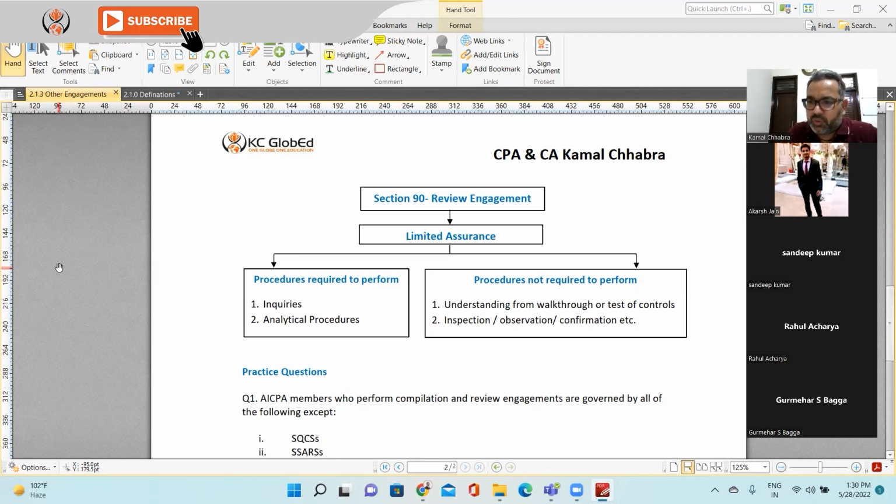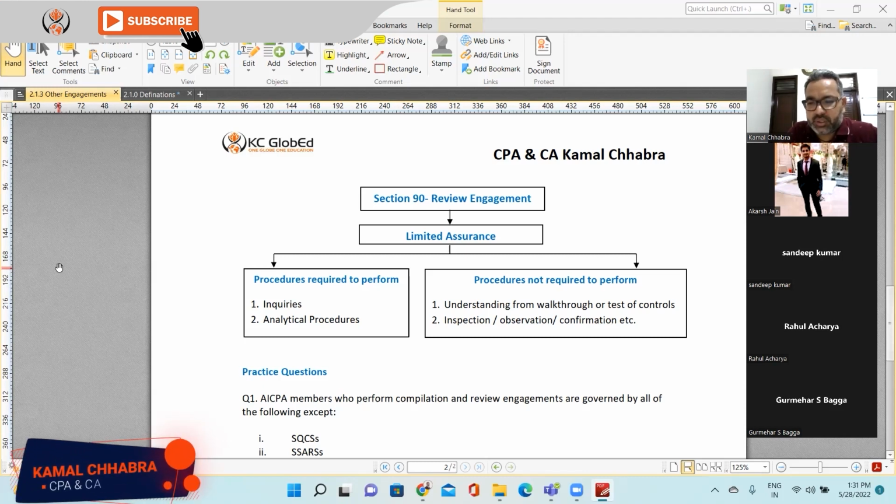performing a review engagement. In a review engagement, you will not be doing test of detail, you will not be doing inspection procedure, you will not be doing confirmation procedure, you will not be doing observation procedure, but you are doing some procedure. Some procedure includes inquiry procedure and analytical procedure, on the basis of which you will be giving a limited assurance, or you can say a negative assurance, right?